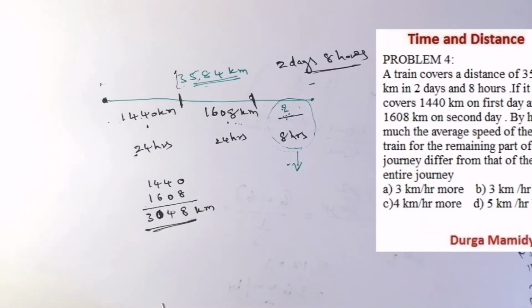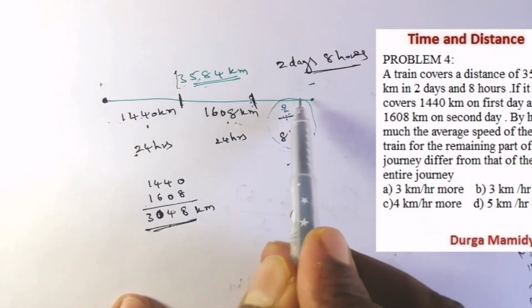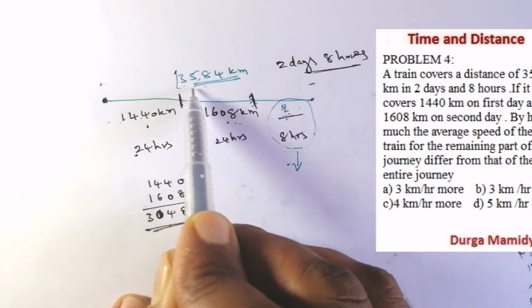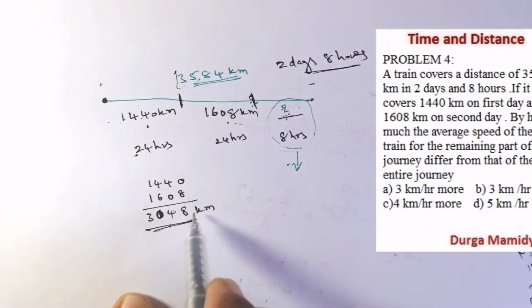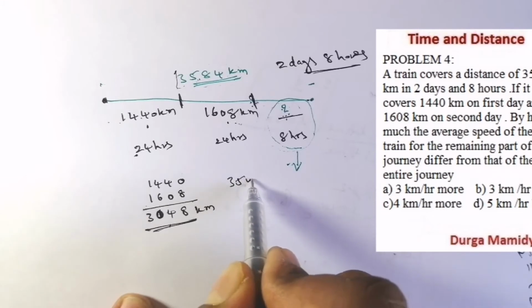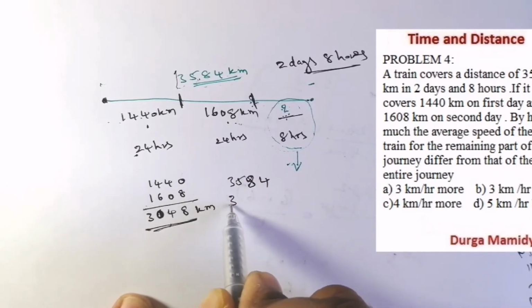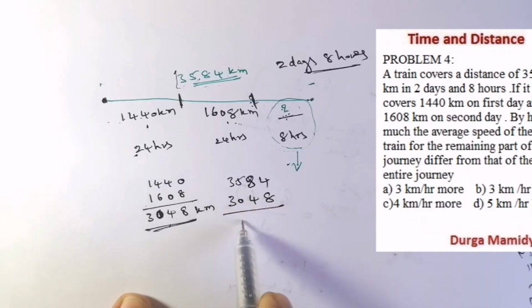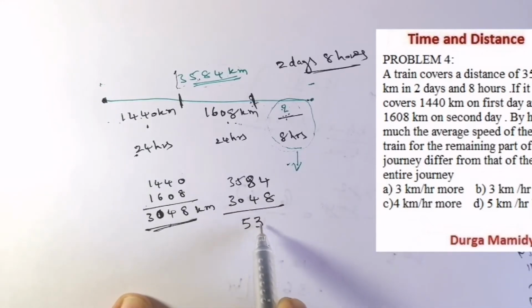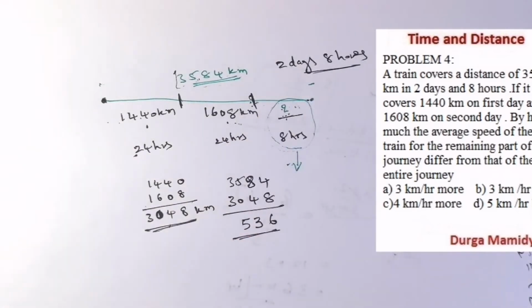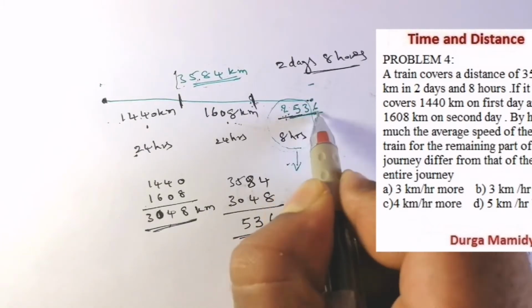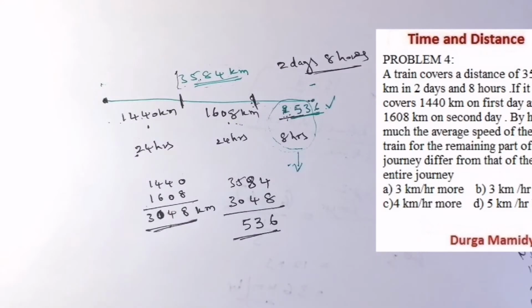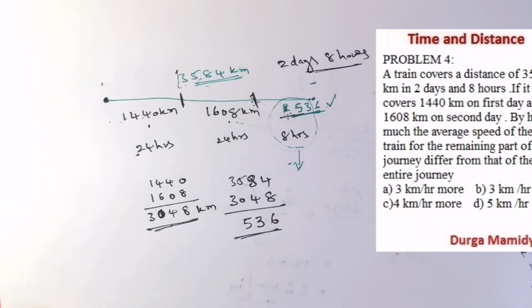So in the 2 days he has traveled 3048 kilometers. Then the distance traveled in the 8 hours, if we subtract from the total distance, we are going to get the distance he has traveled in the 8 hours, right? So 3584 minus 3048, if we perform this, we are going to get what? 536. So how many kilometers has he traveled in the 8 hours? It is 536 kilometers. So listen, how simple the question is. Now we have found the distance.